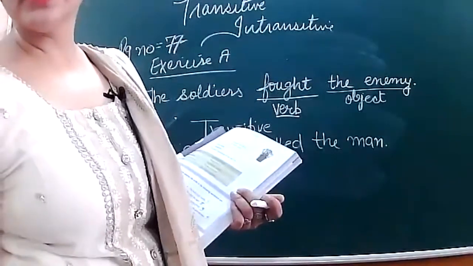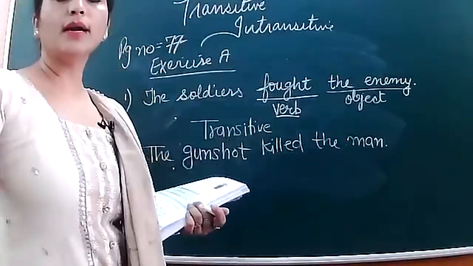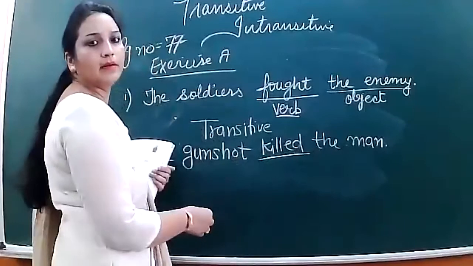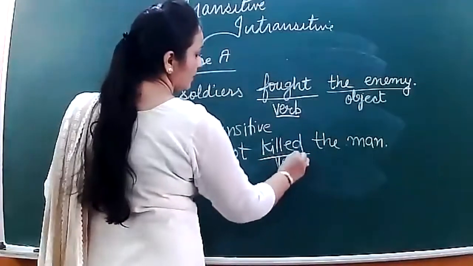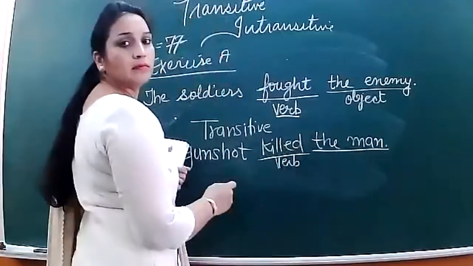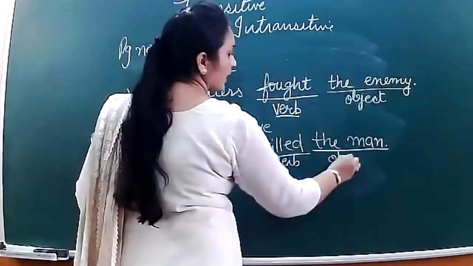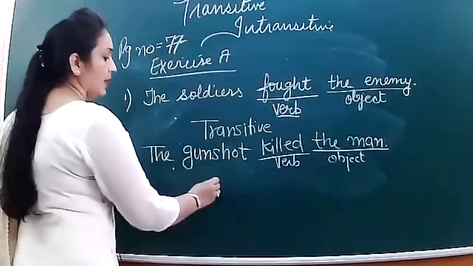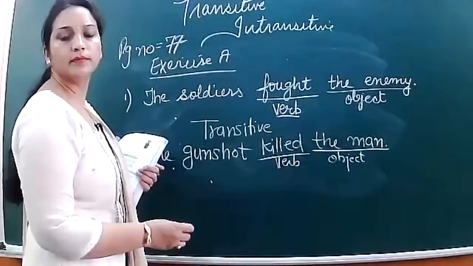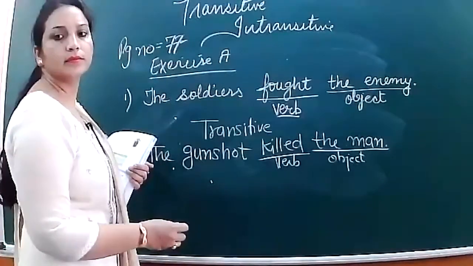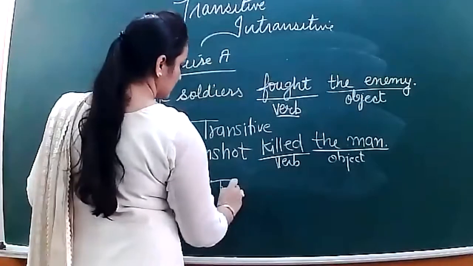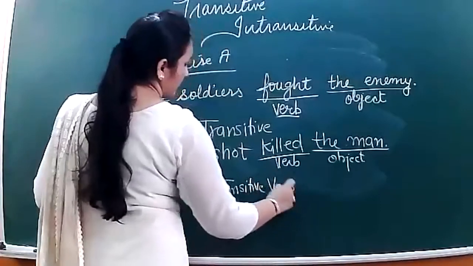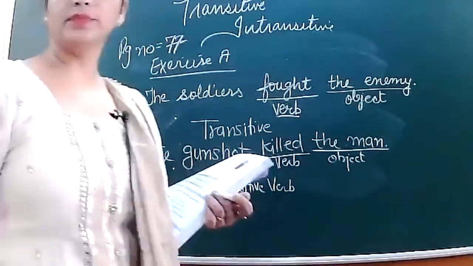Okay, Akshita, you tell me this answer. Killed is the verb. Yes, very good. And the man is an object. Which verb is it, transitive or intransitive? Ma'am, transitive. Yes, it is transitive. Good. Very good.